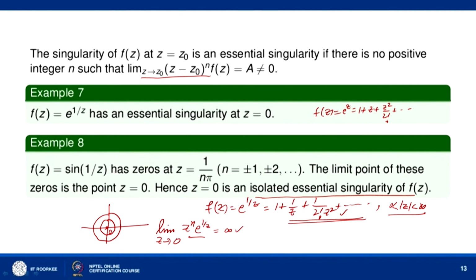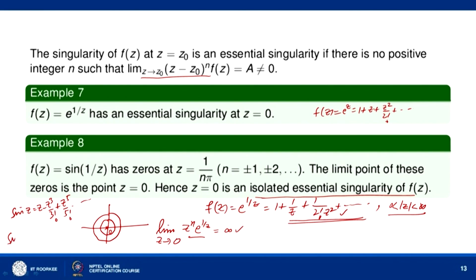You can also see this by the expansion of sin z. Sin z has this expansion, z minus z cube by 3 factorial, plus z to the power 5 by 5 factorial and so on. Okay.